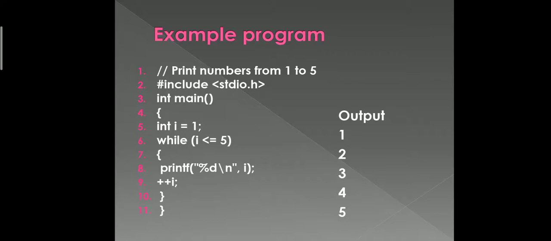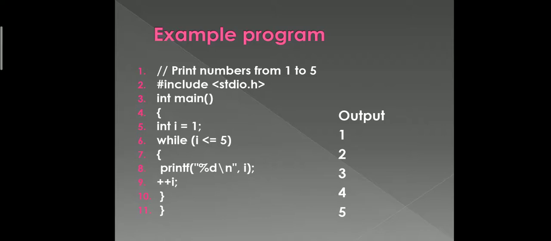Now we check in the while loop. In line number 6 we are checking while i <= 5. What is the value of i? i is 1. So 1 <= 5 is going to be checked. Is it true? 1 less than or equal to 5? Yes, obviously 1 is less than 5. Either less than should be true or equals to should be true. Then it will proceed. So yes, 1 is less than 5, that's why it will enter the while loop.